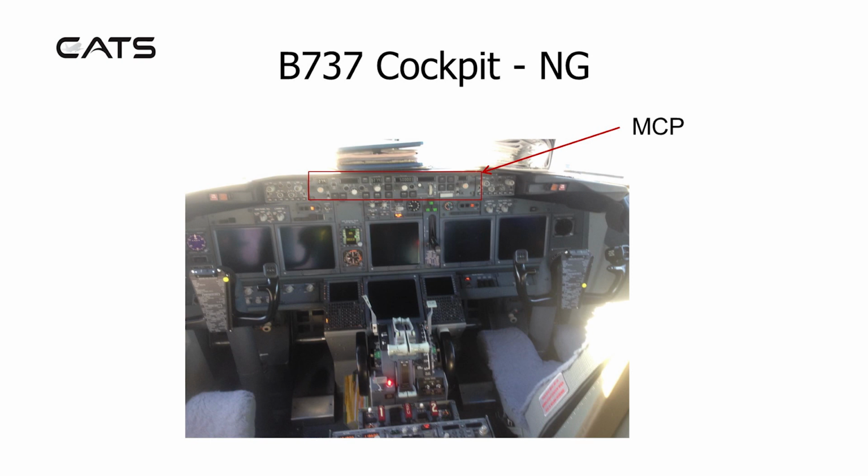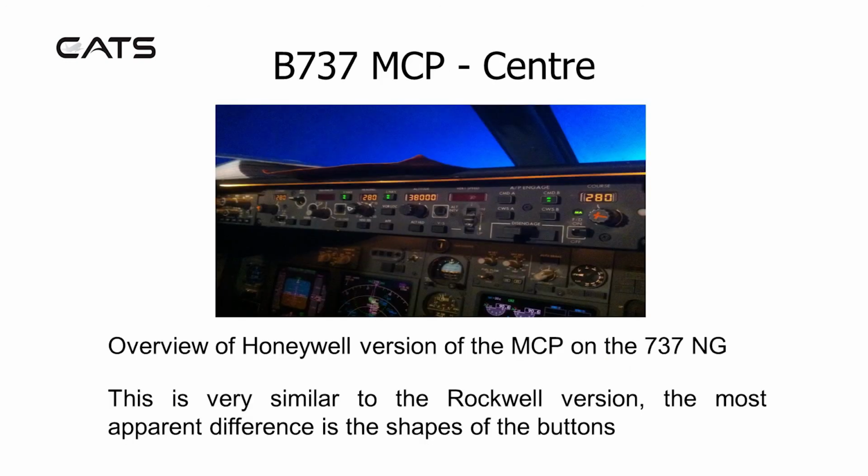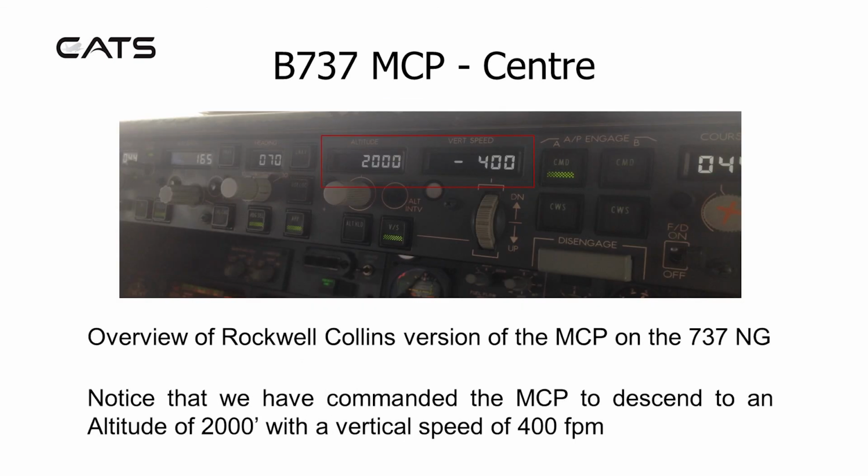Here's the mode control panel in the 737 NG. And here's an overview of the Honeywell version of the mode control panel. This is very similar to the Rockwell version. The most apparent difference is the shape of the buttons. Notice that we've commanded the mode control panel to descend to an altitude of 2,000 feet with a vertical speed of 400 feet per minute.